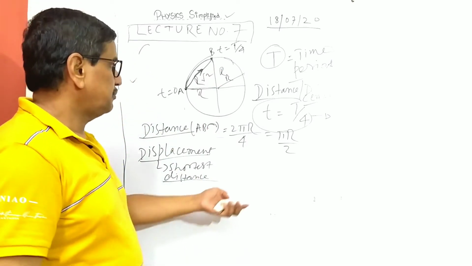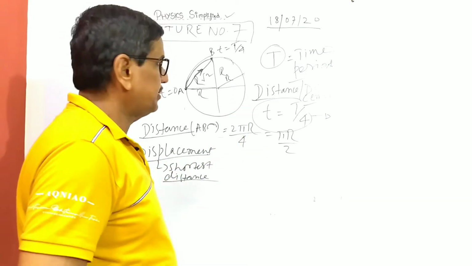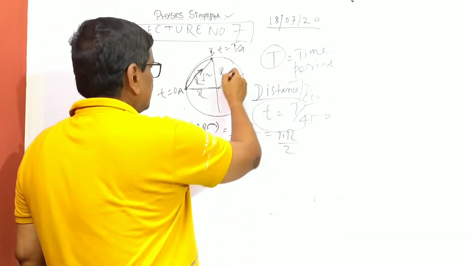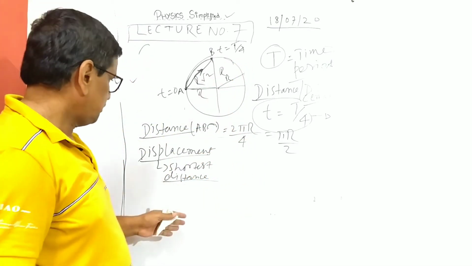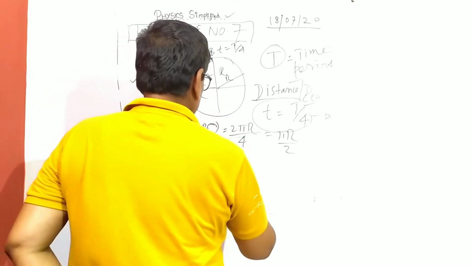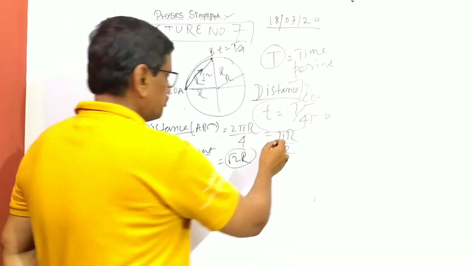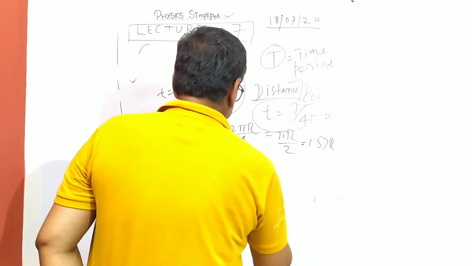So this is a question for medical. I think people will go whole hog, so I have just put an example. So this may be for any point t. Either they will put some angle, or if they pass simple harmonic motion, they will also. So this is the point. So the displacement will be square root 2 R. The magnitude you can calculate. Of course, the distance will be 1.57 R, and this will be 1.41 R.